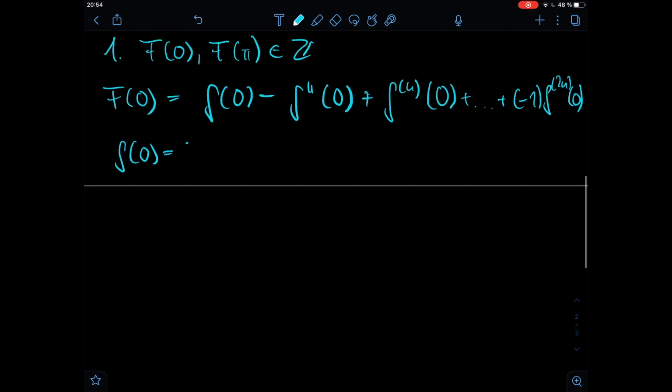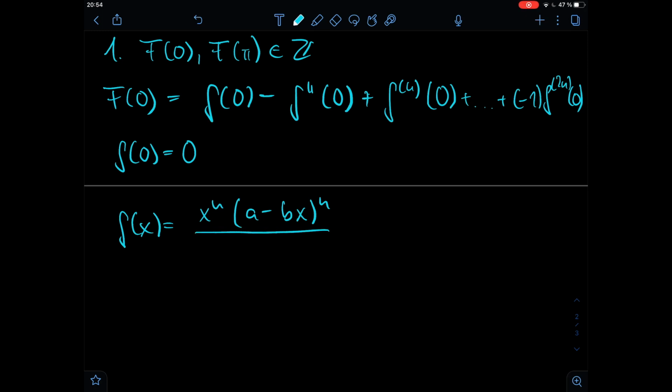But it's getting a bit more interesting when we're going to take a look at the derivatives, at the even derivatives. So first of all, let's think about how the function f of x would look like if we would expand it with the binomial theorem, because we have f of x being x to the power of n times (a minus bx) to the power of n divided by n factorial.